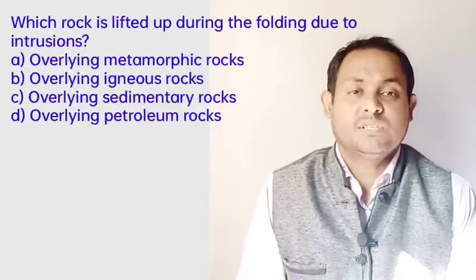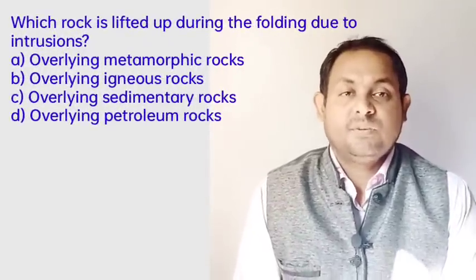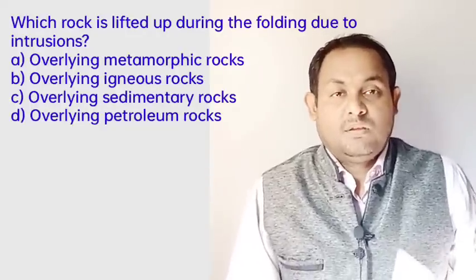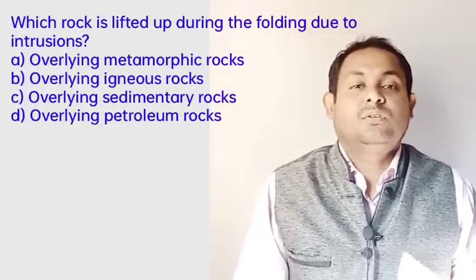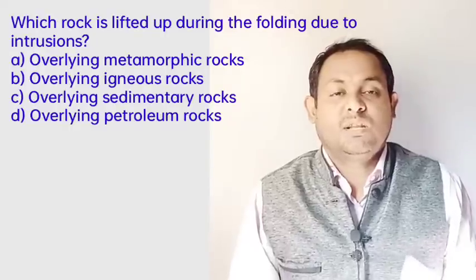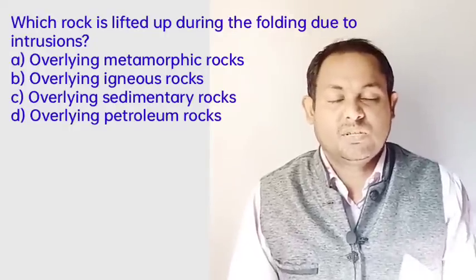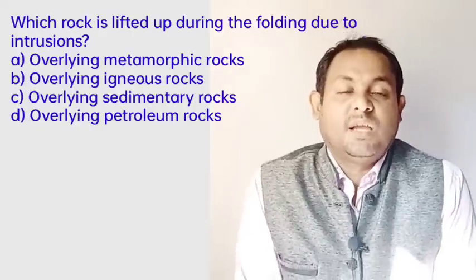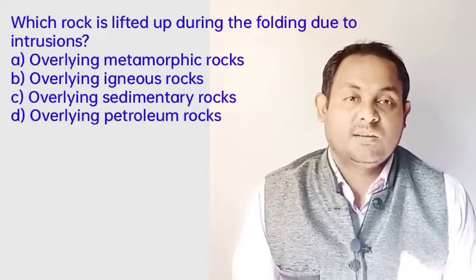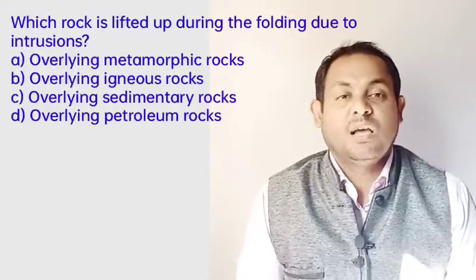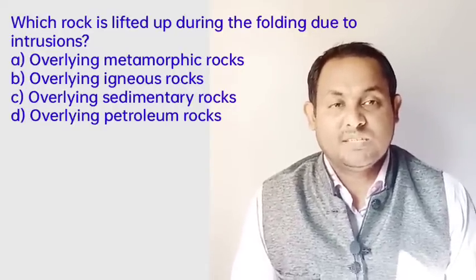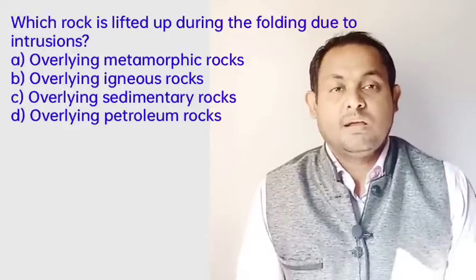Next, another question: which rock is lifted up during folding due to intrusion? Very interesting. In magmatic intrusion, highly viscous magma may be forced upward gradually with considerable force, so that sedimentary host rocks and overlying areas are lifted up to provide space for the rising magma.